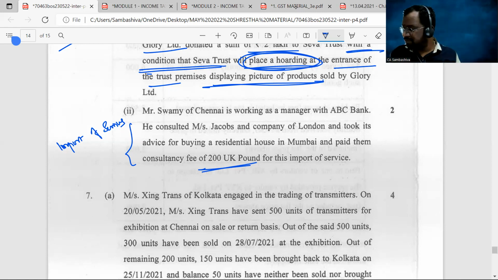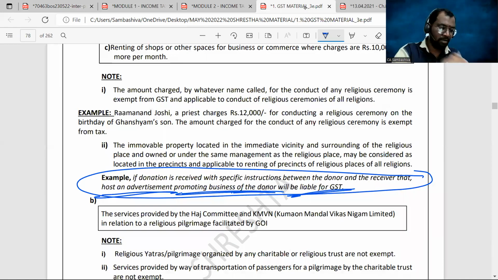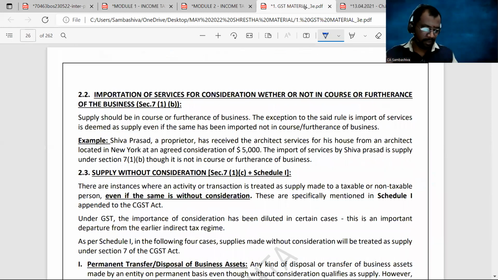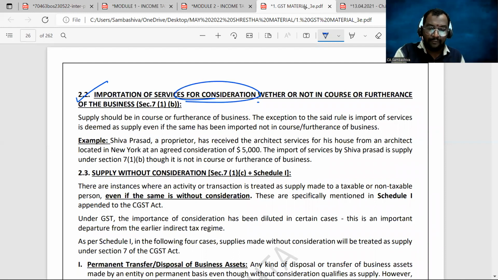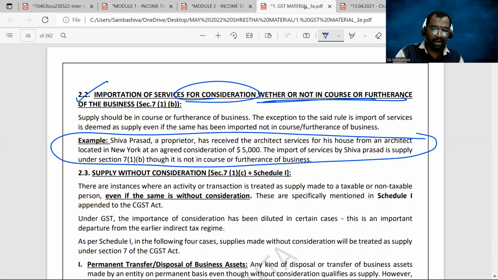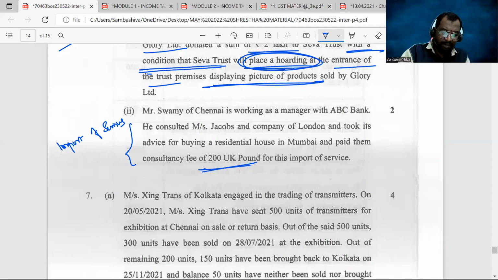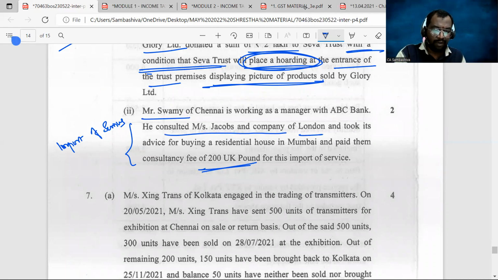Now the same provision we have discussed on page number 26. You can see the topic importation of services for consideration, whether or not in the course or furtherance of business. And the same example is asked as a question. Here, Shiva Prasad received architect services for his house from an architect located in New York. Consideration $5,000. The same is asked for Swami of Chennai, who consulted Mr. Jacobs and Company, London, and took advice for buying a residential house. Similar kind of example, right?